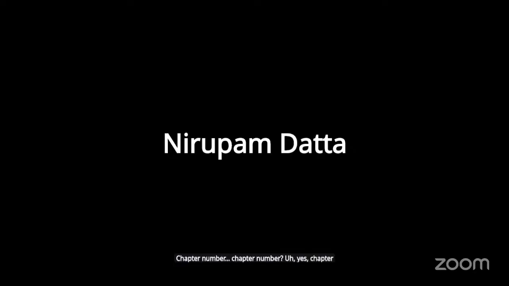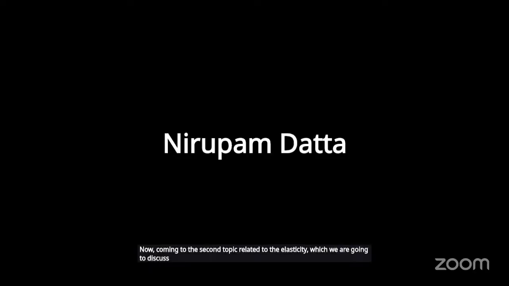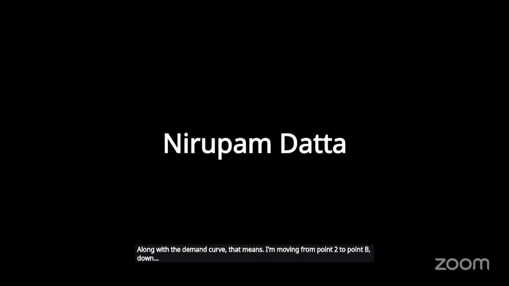Chapter number 2. Now, the second topic related to elasticity which we are going to discuss is that of point and arc elasticity. The concepts of elasticity that we discussed in the last class, on 28th, refer to what is known as point elasticity. Point elasticity means, let's say, I'm moving from point A to point B downward along the demand curve. So point A is the higher point and point B is the lower point along the demand curve.